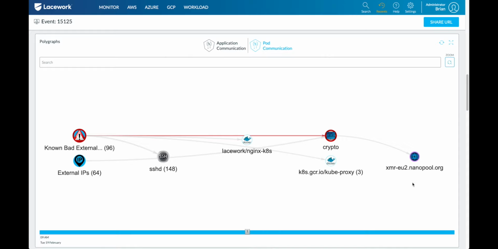So really pretty quickly, we were able to go from saying that, hey, we believe the Redis server was compromised, to saying that when it was compromised, most likely they set up a Bitcoin mining application on that server. Now, this isn't the only set of alerts we would have received for this particular event, because we also do